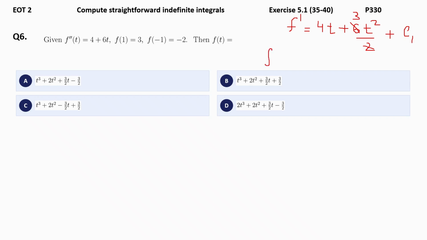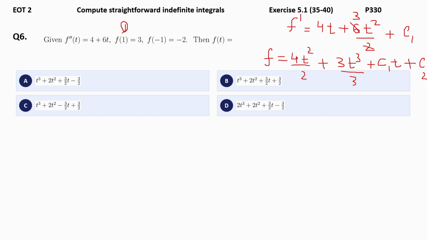Again integrate. Now you get 4t square by 2 plus 3t cube by 3. Now, whenever you are integrating a constant, you will attach a variable t, right? Similarly, C1t you will get. And don't forget the integration constant of this step, that is C2.